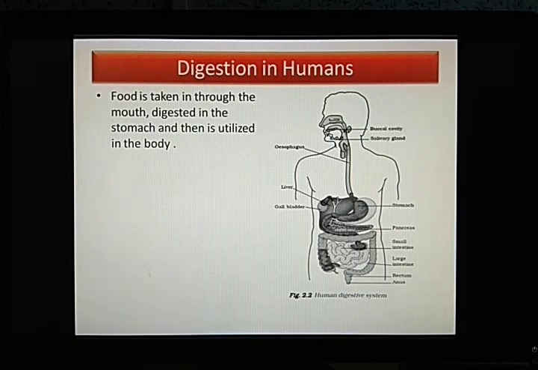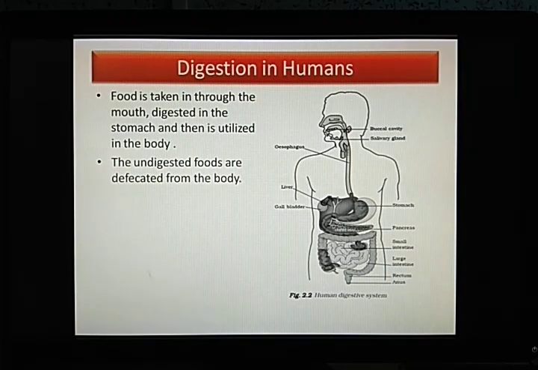Now moving on, the undigested food is defecated from the body. What do you mean by this? This means that when digestion does not occur properly, or after the digestion process occurs, there are also some waste materials produced in our body. So how do we remove that waste material from our body? By the excretion process. We already know what excretion is.